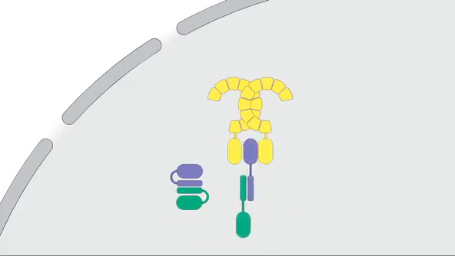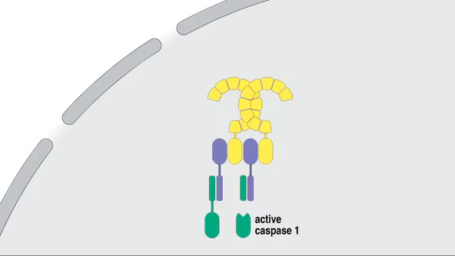When picard is recruited to the NALP3 dimer, their conformations are altered. At the same time, pro-caspase-1 molecules are brought into close proximity with one another. In this orientation and close proximity, one molecule of pro-caspase-1 is able to cleave a nearby molecule of pro-caspase-1. This cleavage results in an active caspase-1 molecule, which in turn can then cleave other pro-caspase-1 molecules.